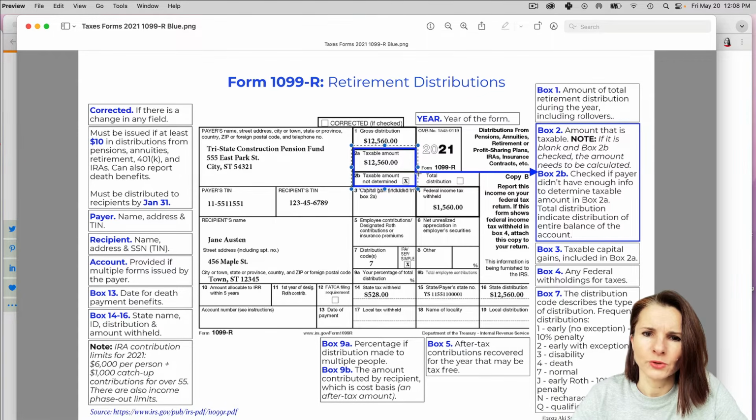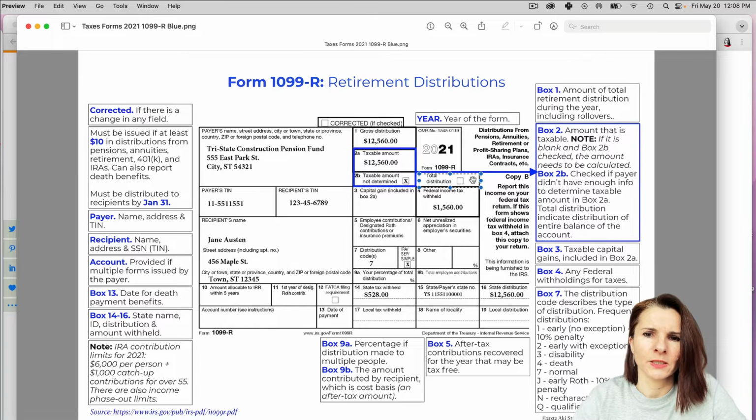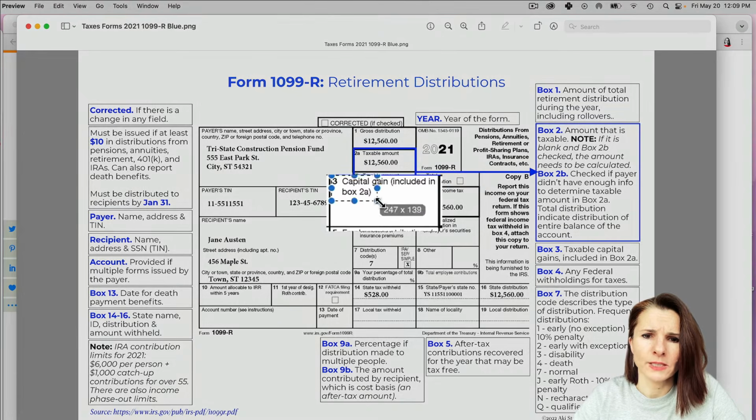Now, next to that 2B, we have a box that's total distribution. So this would indicate whenever the whole distribution was sent to you and the account is pretty much empty. So you could have closed the account, maybe not, but basically the balance was 0. So all the money was taken. So this would indicate that situation. Now, box 3, it's capital gains, but that amount is already included in 2A. So this would not be added to 2A. How much was taxable? It should be part of the 2A box.